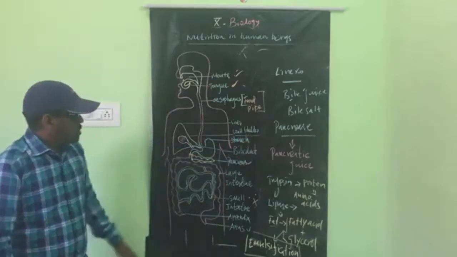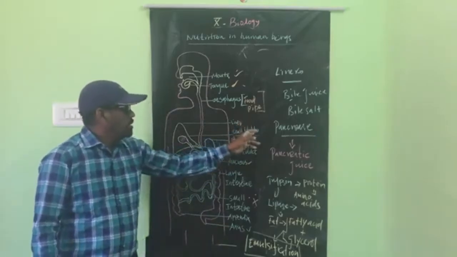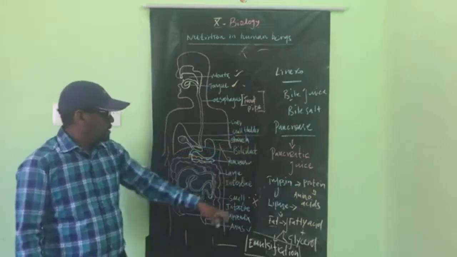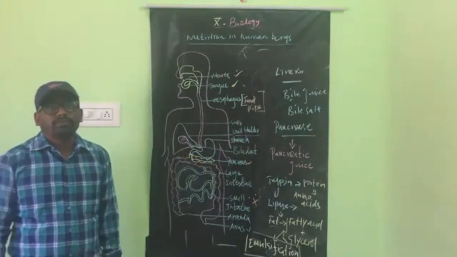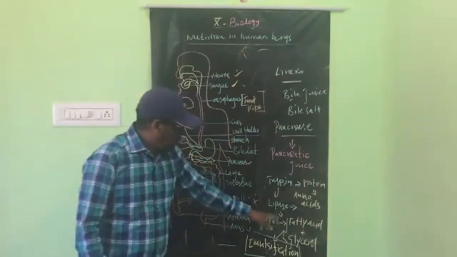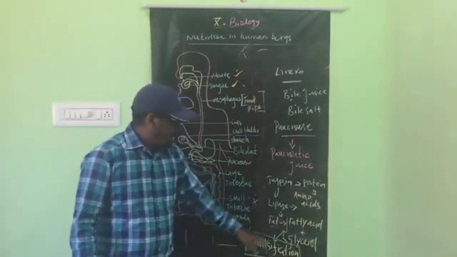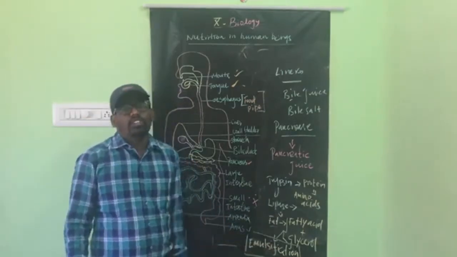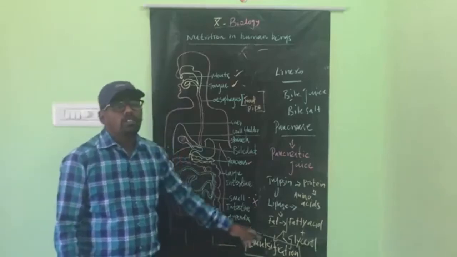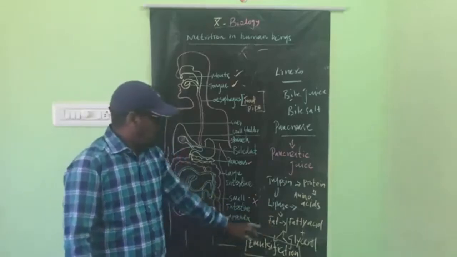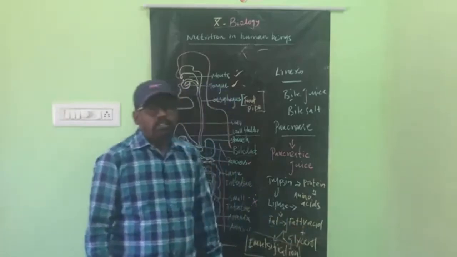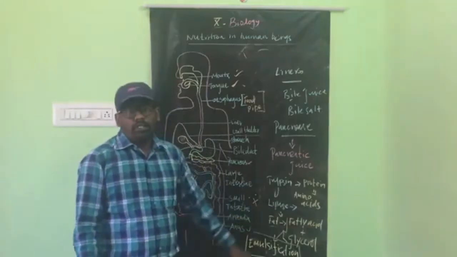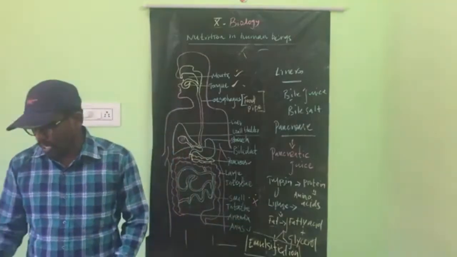So we have discussed the liver, gall bladder, bile duct and pancreas, and the role of trypsin and the role of lipase. And emulsification means large fat globules into smaller ones, that is fatty acid and glycerol, by the action of the enzyme lipase. Okay, that's all.